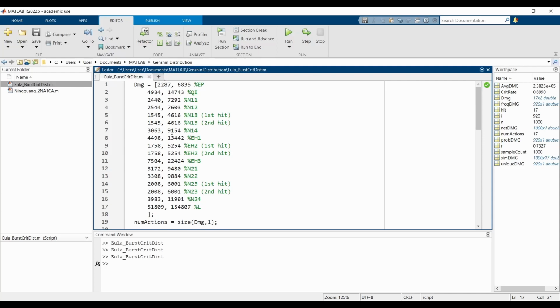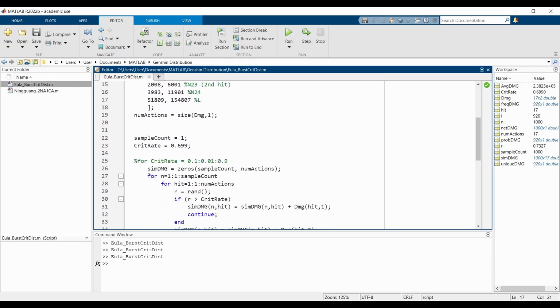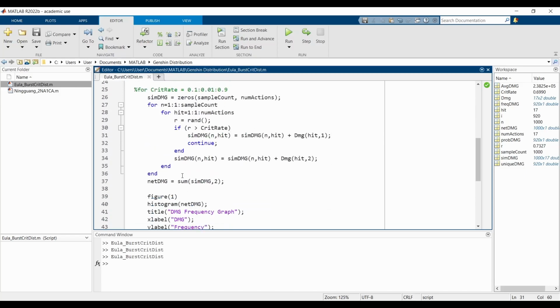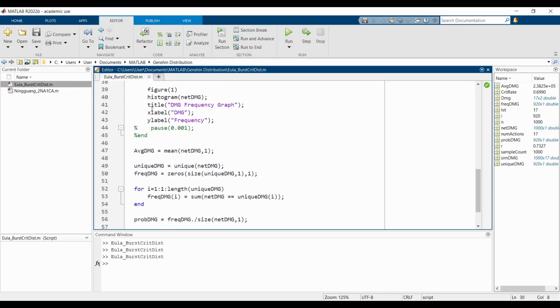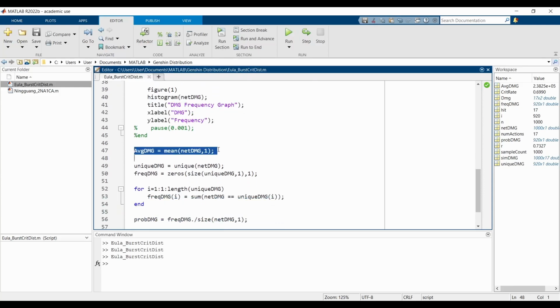So essentially I'm going to simulate a rotation like this, and that is done with these for loops over here. At the end of each rotation, I calculate the total amount of damage dealt in that rotation. Then I plot it on a histogram, which is a damage frequency graph, labeling things, and I calculate the average damage.